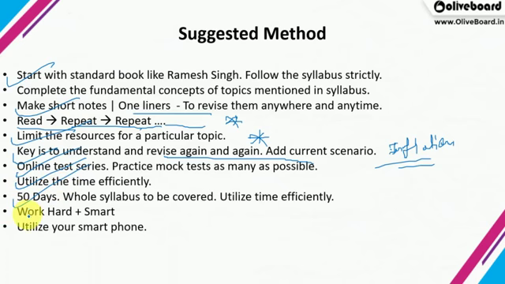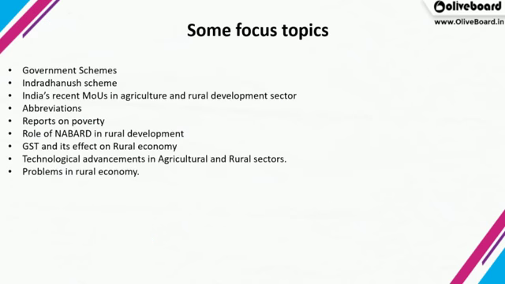So 50 days are left. Work hard plus smart. Only working smart will not do, only working hard will not do. You have to work hard plus smart, because competition is tough. Utilize your smartphone. You can download various PDFs on your smartphone, and whenever you get time you can read them, because you can carry a smartphone anywhere, right?